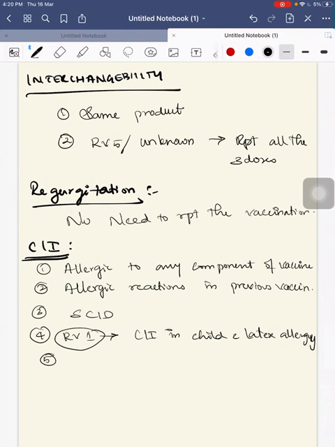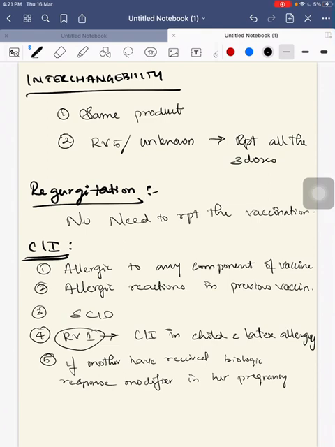Fifth, if the mother has received any biologic response modifier during her pregnancy. So these are the contraindications, in which the rotavirus vaccine should not be provided.